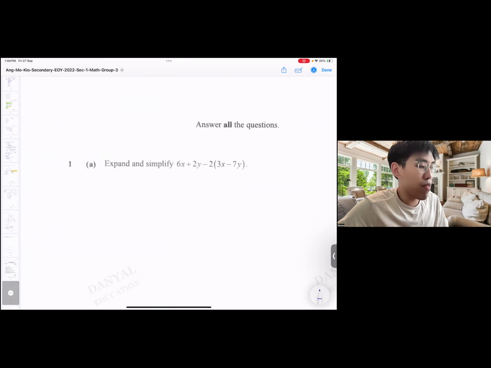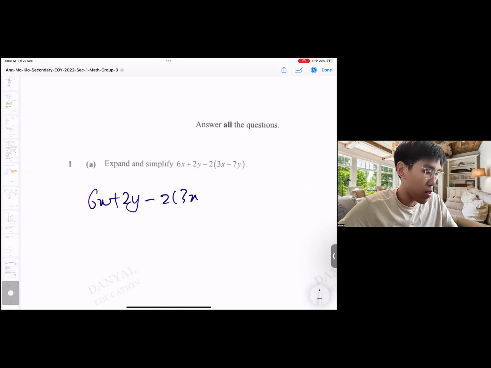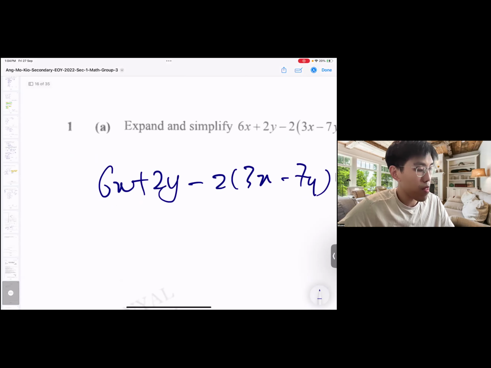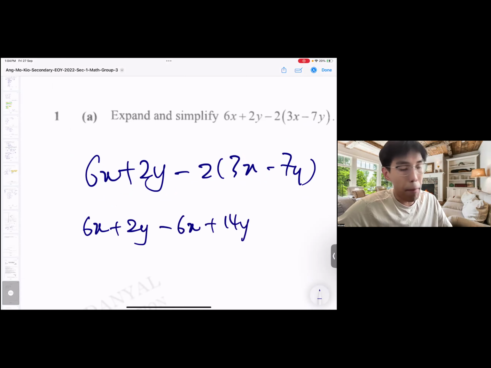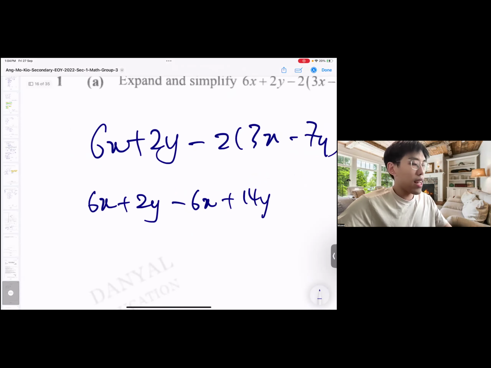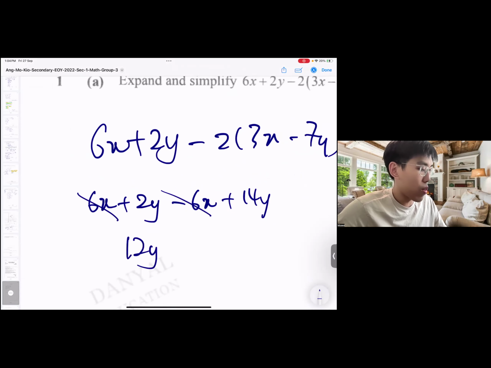Expand and simplify 6x plus 2y, 2 times 3x minus 7y. Let's write that down. We can expand the things in the bracket first, so it will be 6x plus 14y. Mind the signs. At the same time, my 6x and 6x can cancel off. So I'm left with 12y. That's it.